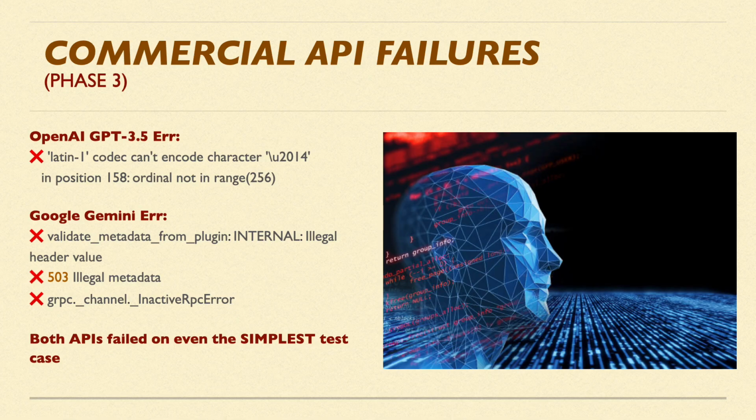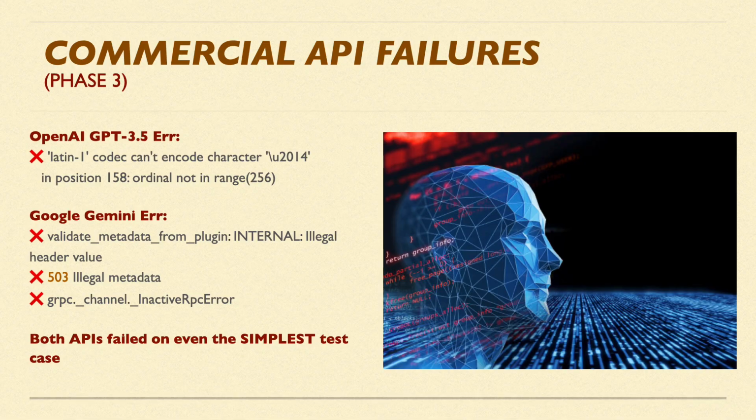OpenAI threw a Latin-1 codec error. It couldn't encode the em-dash character in position 158. Gemini failed with an illegal header value, returning an HTTP 503 error, which means that the server is not available to handle the request, and also a gRPC channel failure. So possibly Gemini was having some proxy issue, or the Unix sockets prevented the connection due to the asynchronous handling.